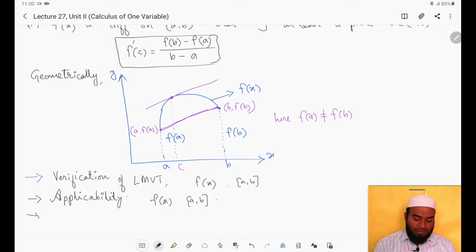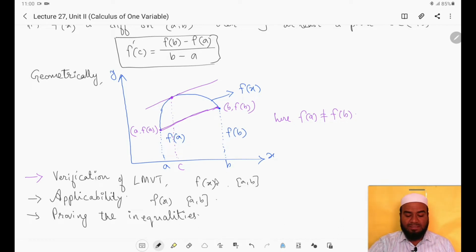The third type of problems: some inequalities will be given to you. You can see the notes or the lecture related to proving the inequality. We can consider this as proving the inequalities. You can see 2 to 3 problems related to inequalities we have considered under Lagrange's mean value theorem. So these are the questions that can be asked from Lagrange's mean value theorem.